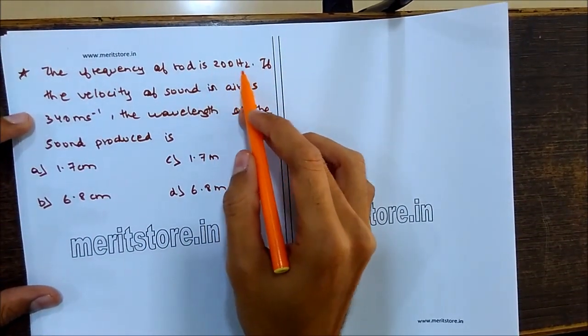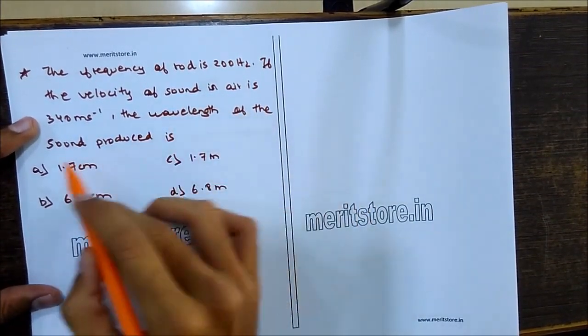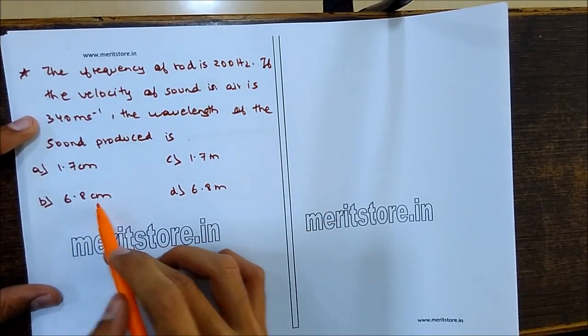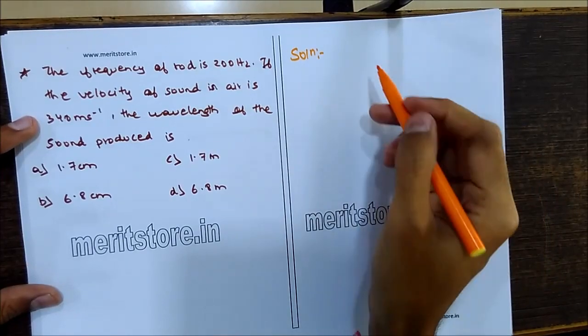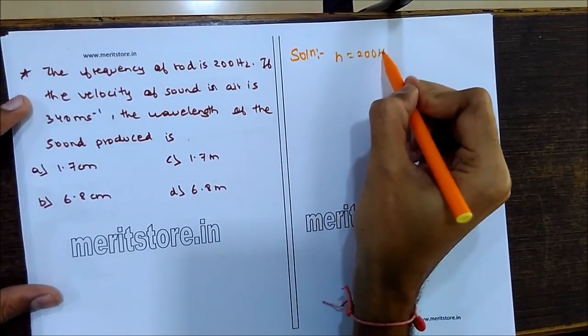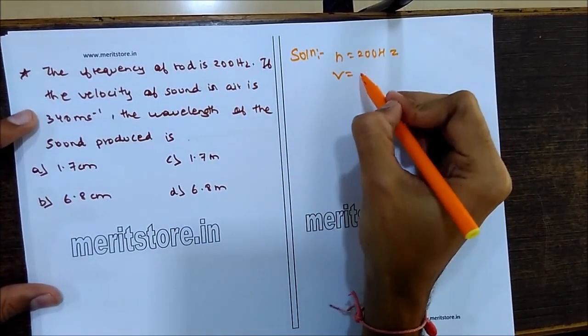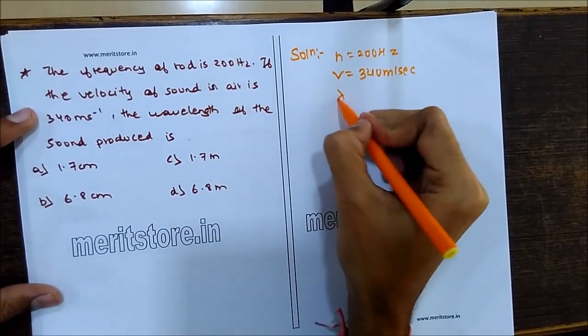The frequency of a rod is 200 Hz. If the velocity of sound in air is 340 meters per second, the wavelength of the sound produced is 1.7 centimeters, 1.7 meters, 6.8 centimeters, or 6.8 meters. So we have the solution. Here we are given the frequency n equal to 200 Hz, and the velocity equal to 340 meters per second. Next we want to find the wavelength.